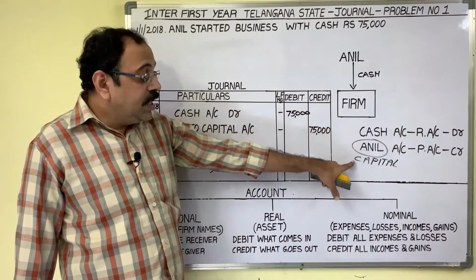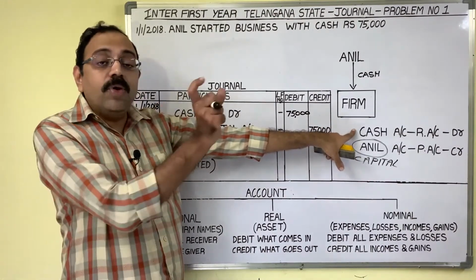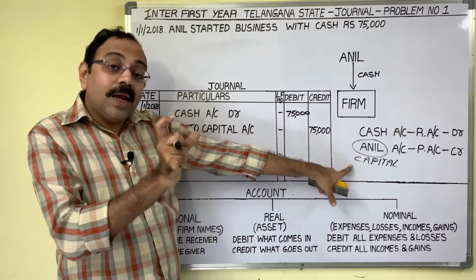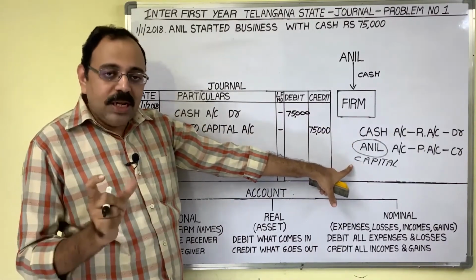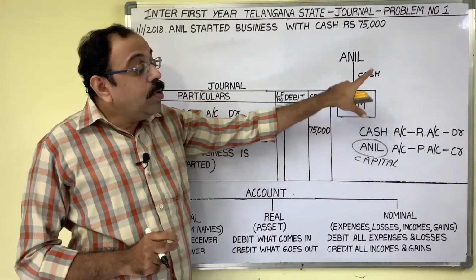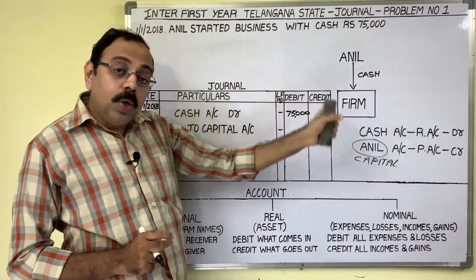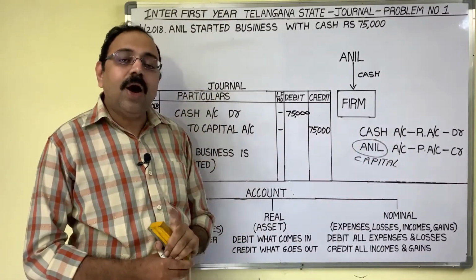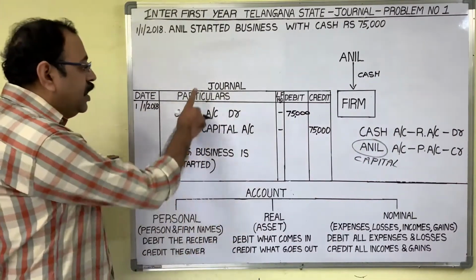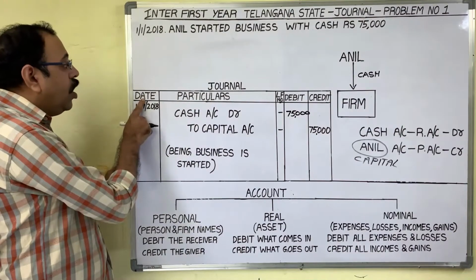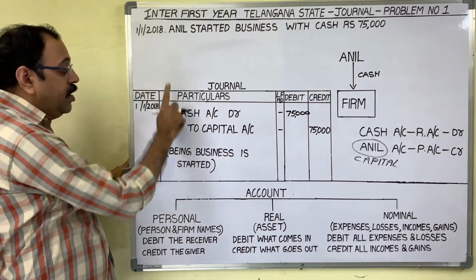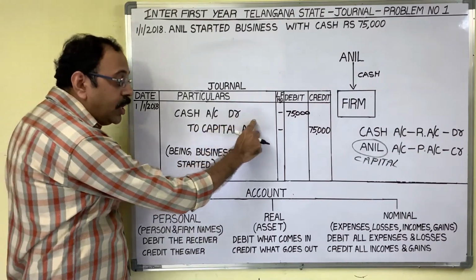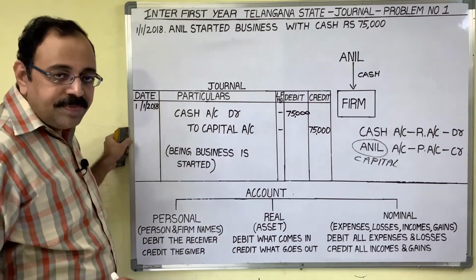Therefore, what is the final journal entry? While telling the journal entry, first you have to tell the debit account name, then you have to tell the credit account name. So the journal entry is cash account debtor to capital account. And how to write this journal entry? In the journal, in the date column write down the transaction date, cash account debtor. Debtor means don't write the full spelling, only DR.